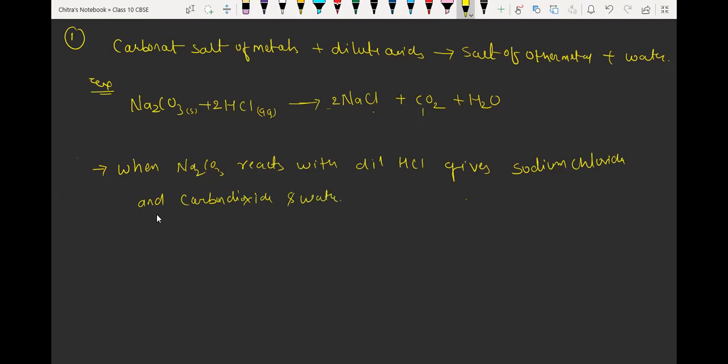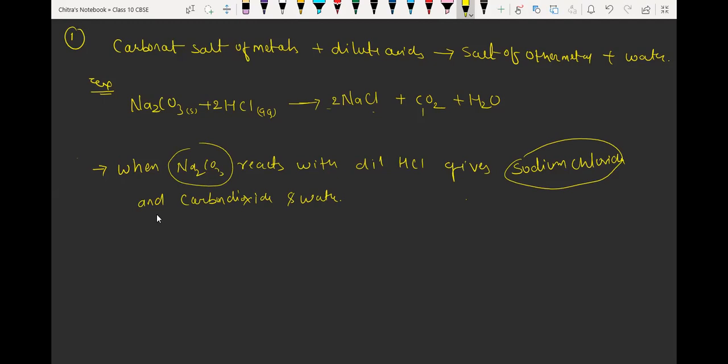These are nothing but the byproduct. Main compound is sodium chloride, and in reactant it is sodium carbonate. This is the first reaction for the carbonate salt of metal which reacts with dilute acid to form salt of other metal and water.